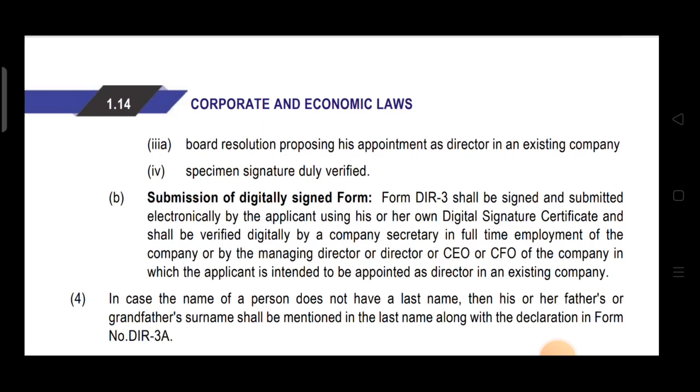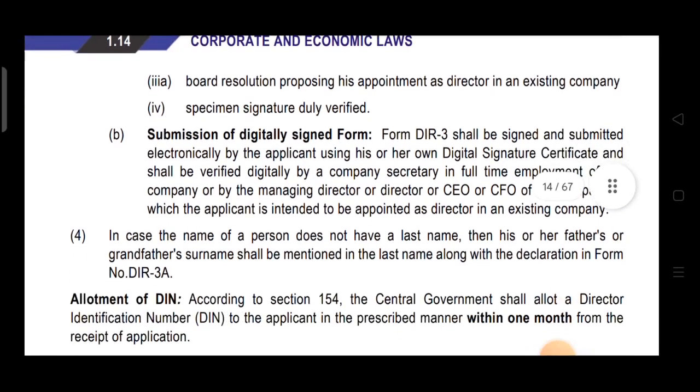So first, how many signatures are required? First, the signature of the applicant is a must. Then the second signature will be of either the company secretary, or managing director, or CEO, or CFO. Hope it's clear. The company secretary who is in full-time employment of the company, or the managing director or CEO or CFO of the company in which the individual is intended to be appointed as director. Clear? So this is the procedure of point number 4 that they have given.